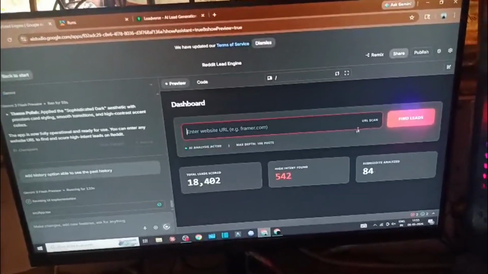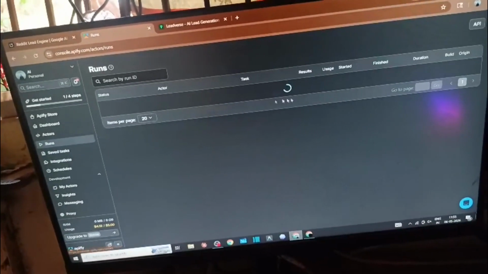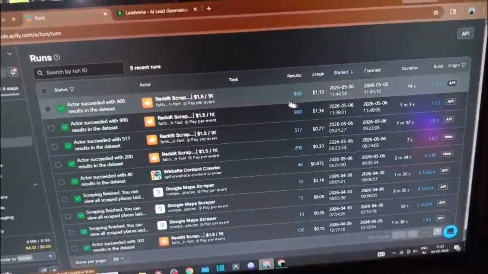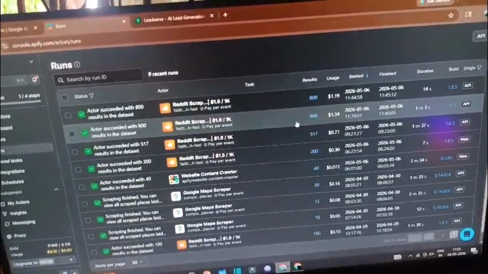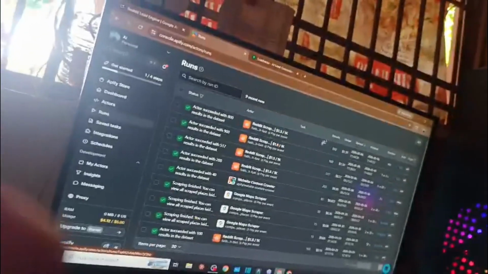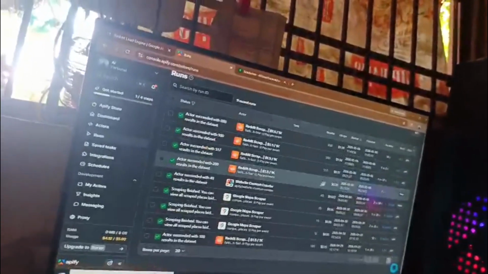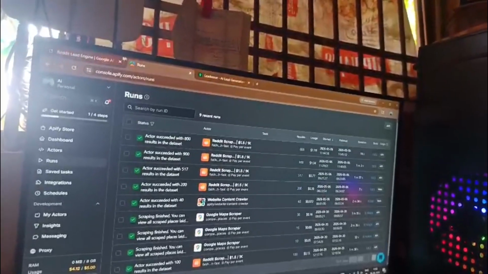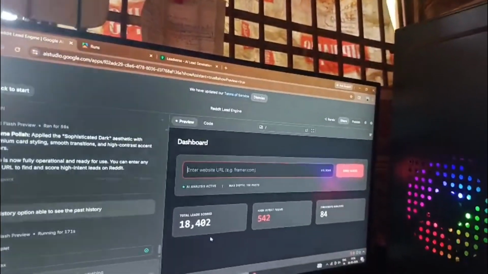We gave the complete prompt, pasted it, and it generated the prompt. The SaaS was running a little bit on Google Studio, but there was one error: it cost more. You can see it cost $1.19 for 800 requests, so we have to fix this. The requests were too many and the cost of $1.19 was gone. So let's check.